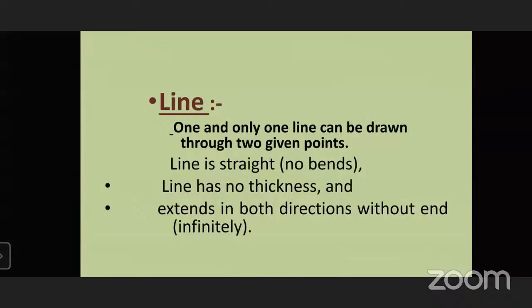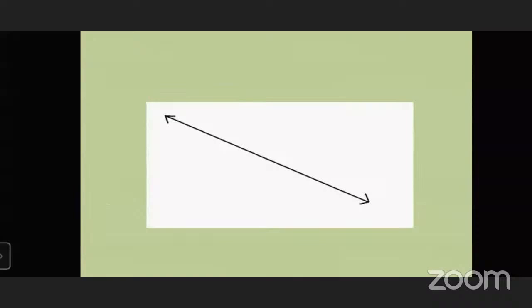A line is straight, has no bend and no thickness, and it extends in both directions without end, means it extends infinitely. It looks like this. From both ends it gets extended, and it has no limit. It is limitless, or we can say it is infinity.